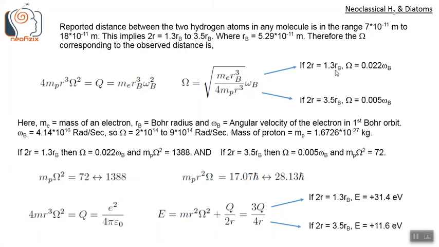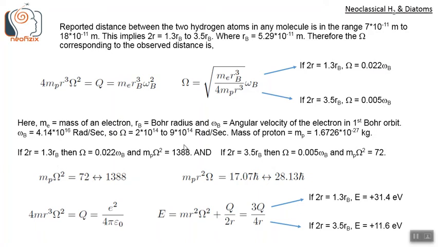So if 2r is in the smaller range, 2r is 1.3 rb, then we get big omega is 0.022 omega b. And if 2r equals 3.5 times rb, then big omega is 0.005 omega b. So we can see that for a larger distance we get a smaller omega. This is the lower range of omega, and this is the higher range of omega.